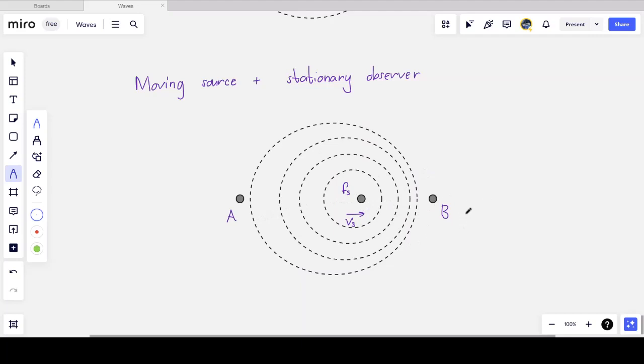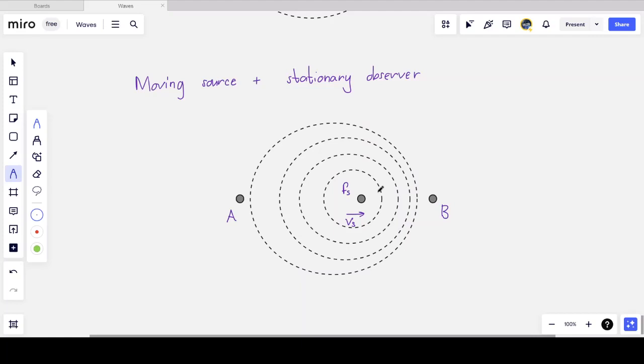The observer B is in the path of the ambulance. The ambulance is moving towards observer B and moving away from observer A. So as the source of sound, as the ambulance moves towards observer B, it emits a wave, moves a distance, and emits the second wave.